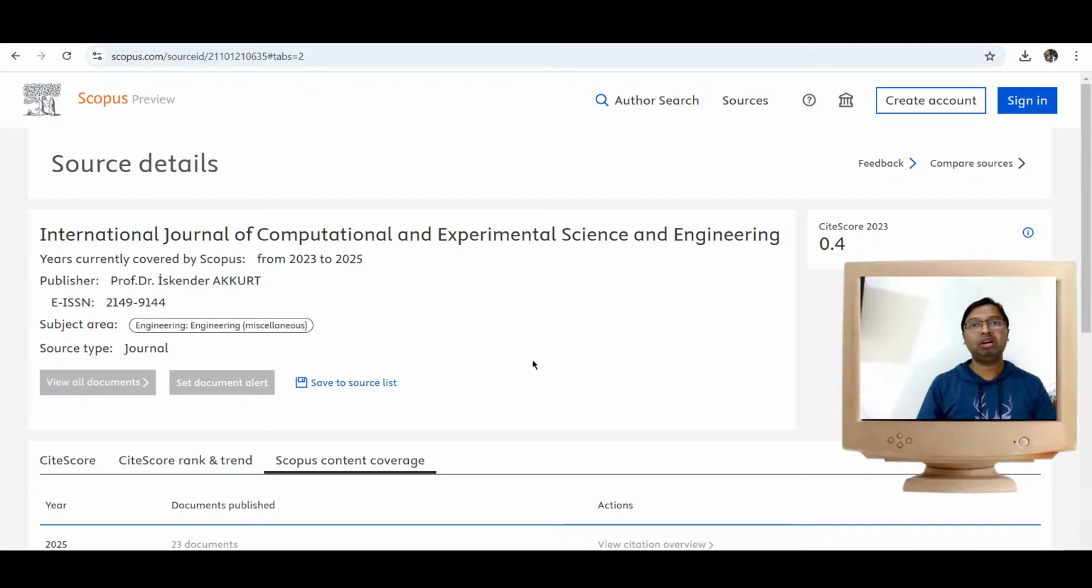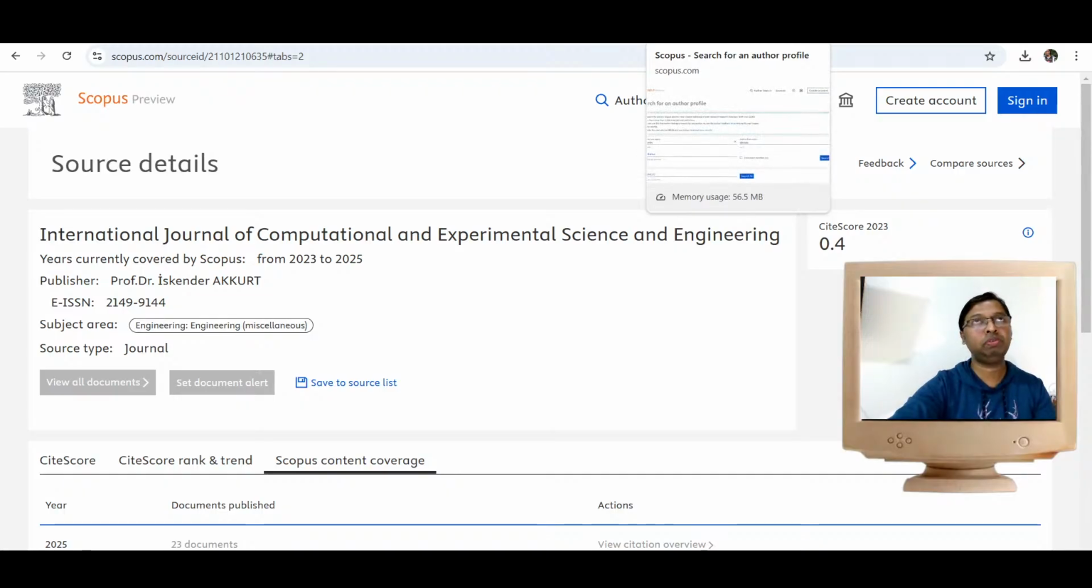So far the articles are getting indexed, but if it continues in this way, maybe there are chances that this journal might be removed from the Scopus database. Again, you also have a responsibility. If you have concerns, you can raise them to the Scopus team. Definitely they will review your request and take appropriate action if needed. Currently, as of now, it is indexed in the Scopus database.